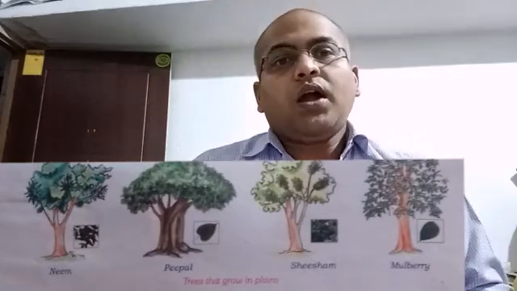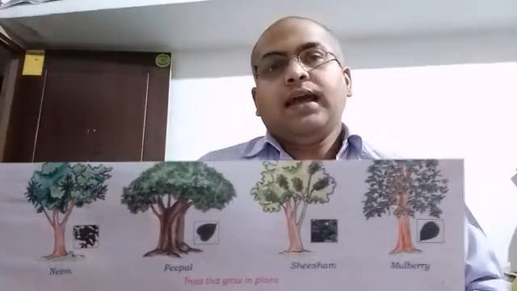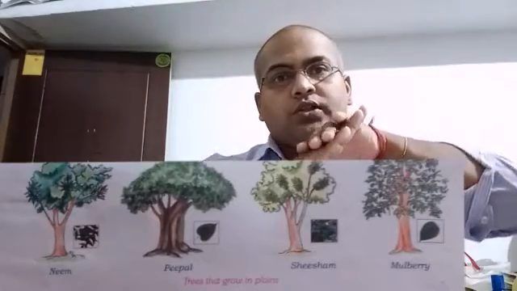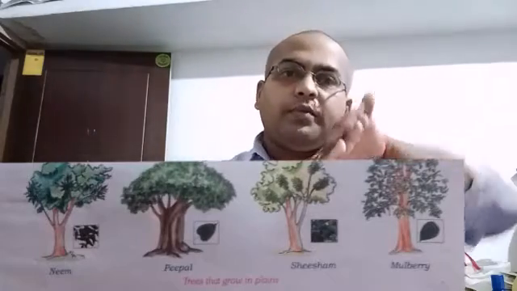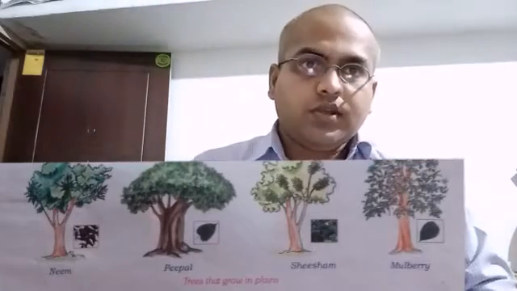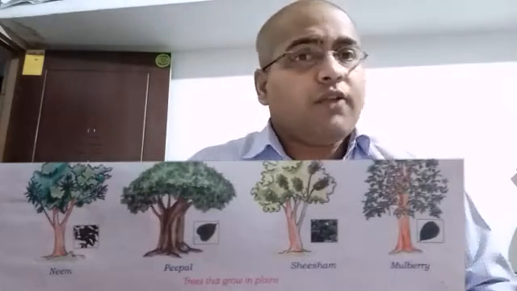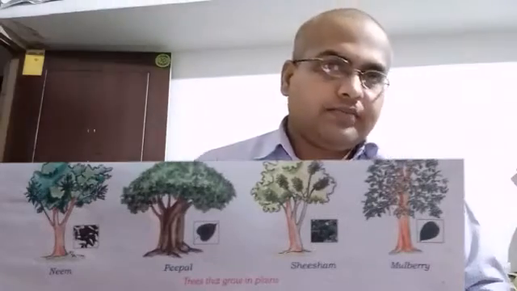Number one, plants that grow in the mountain region. These plants are tall plants. They are cone shaped, so ice falls on these cone shaped areas and does not accumulate but falls down to the ground. They don't have flowers, they have cones, and inside the cones seeds are there.